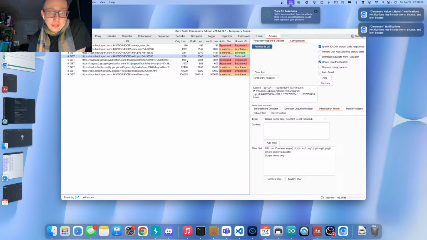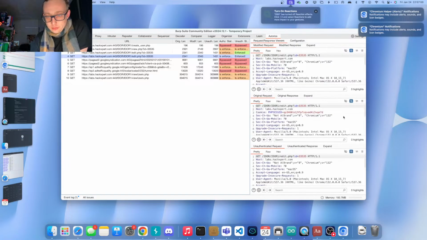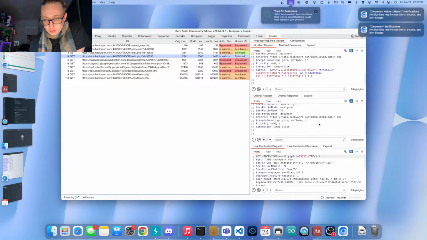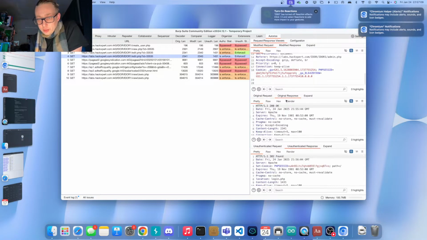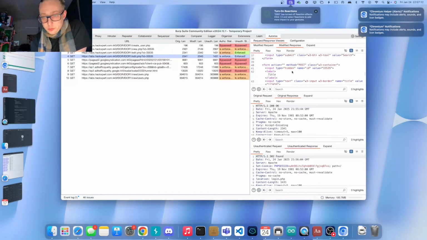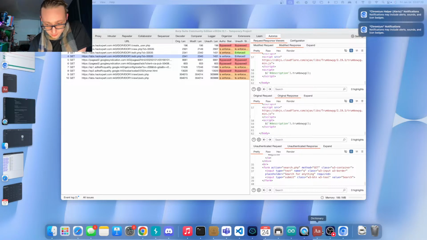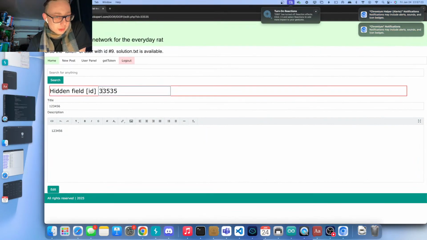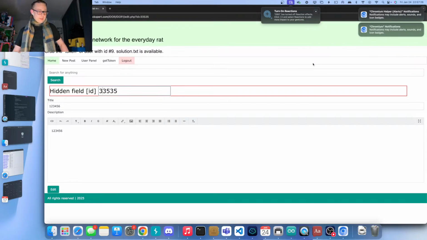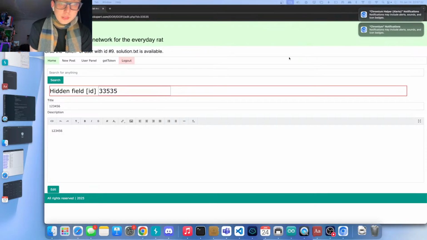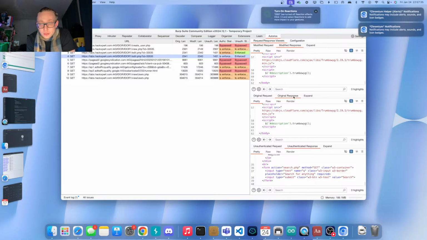Okay, so here it sees that there's 1 byte different. Why is that? What is the actual difference in here? Well, it's going to have to be something. So here we see the requests. Let's look at the responses. Modified response should be the exact same, the exact same, the exact same. What's going to be different here? It's going to be something in the menu or the headers or the welcome message or whatever. There's a little bit of difference. That means that this user gets pretty much the same response as the other one.